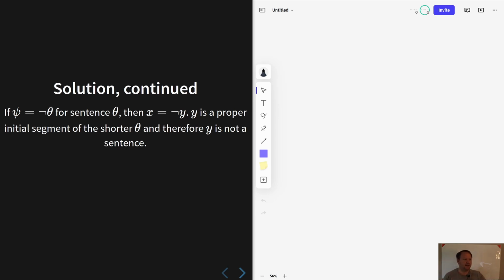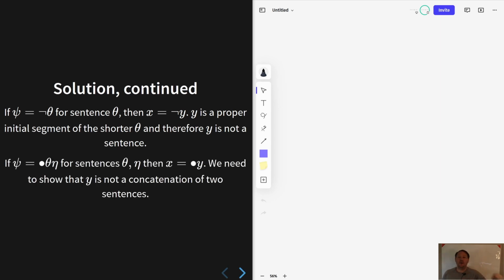Now, because x is an initial segment of psi, we can cancel the negations on each of these and say that y is a proper initial segment of theta. Therefore, y is not a sentence by the inductive hypothesis. Therefore, x is negation y, where y is not a sentence, and therefore x is not a sentence by the unique readability theorem. If x were a sentence and it leads with a negation, then what's under the negation must be a sentence. But here we know that's not true. Okay, so there's the negation case.